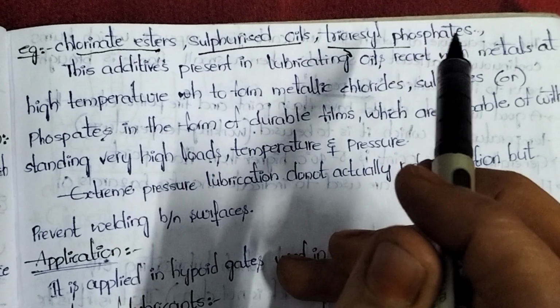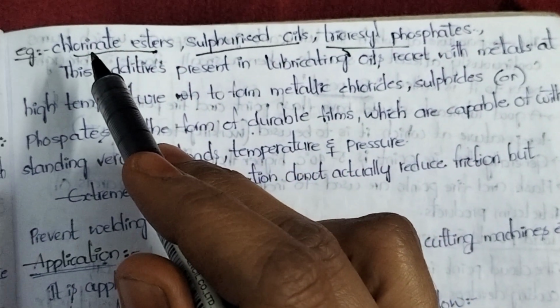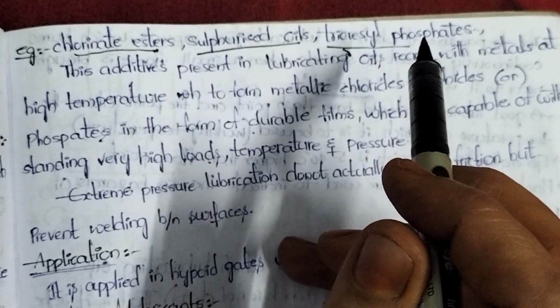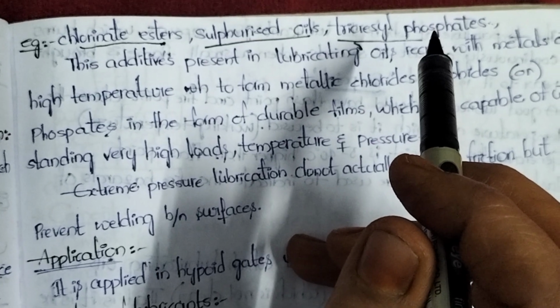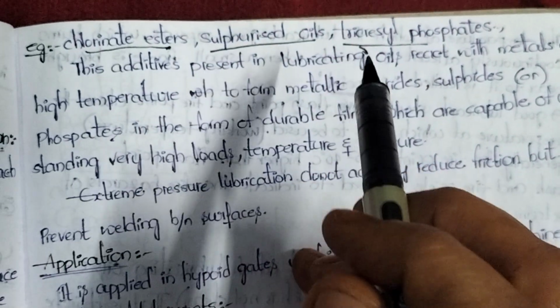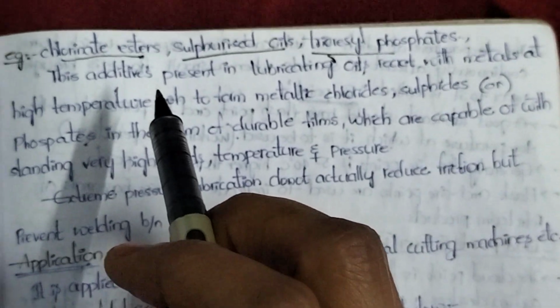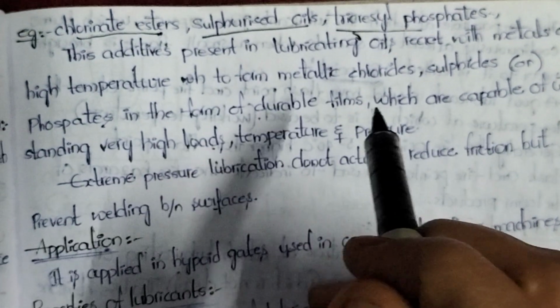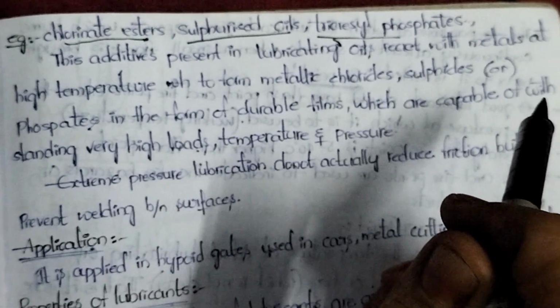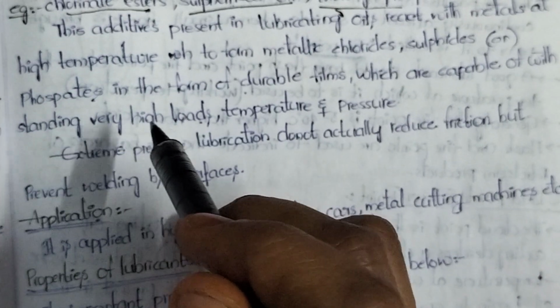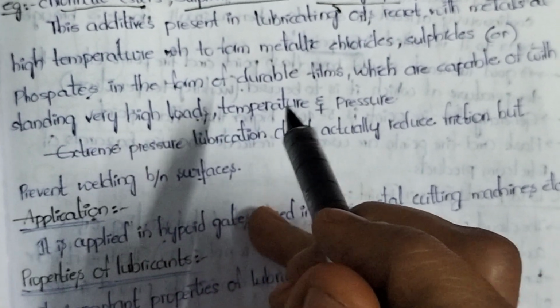Tricresyl phosphates are there. So the chloride ions, sulfide ions, and phosphate ions can react with the metal and form one type of durable film of chloride, phosphate and sulfide layers. By the formation of these films they are capable of withstanding high load, temperature and pressure.